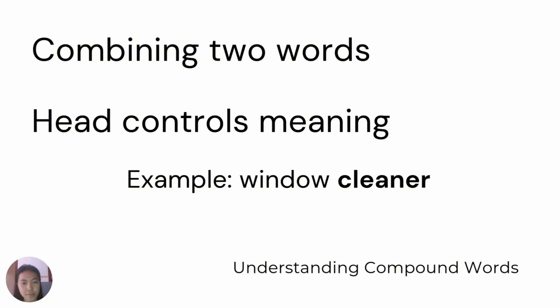So in smartphone, the head is phone, meaning it's a type of phone, not just something smart. Now that we understand how compounds work, let's see how structure and meaning sometimes don't match up perfectly in certain words.